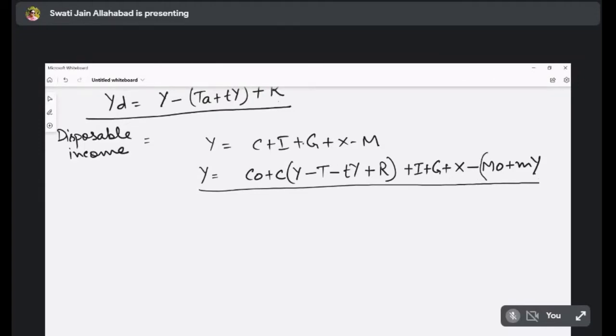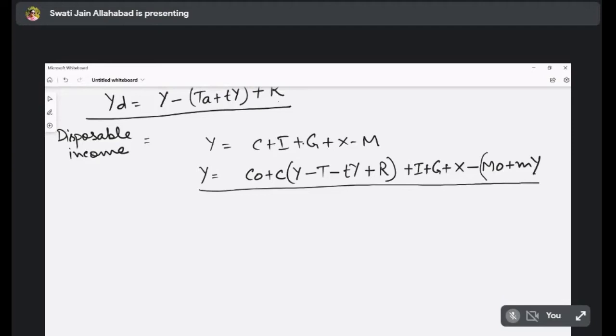Okay. So now this is the complete working of the macroeconomy. So if we want to understand any of the change of variables and how it affects the level of income, we can use this. If we are taking a two-sector economy, the things are very simple. But as we move to three-sector and four-sector economy, we have different variables.